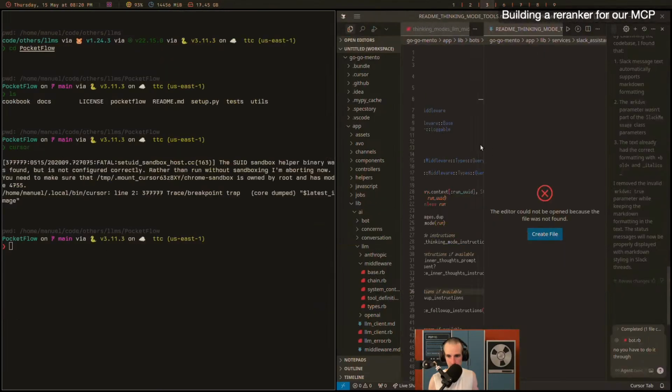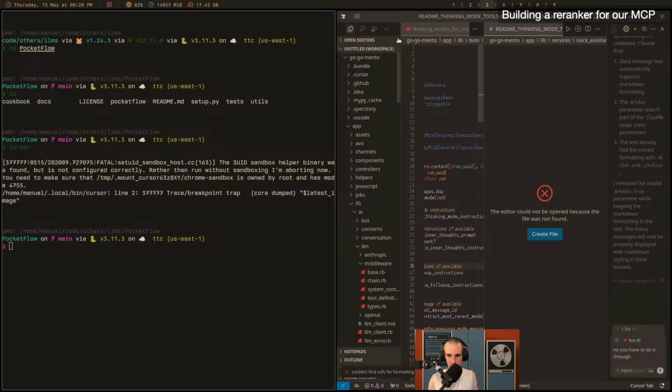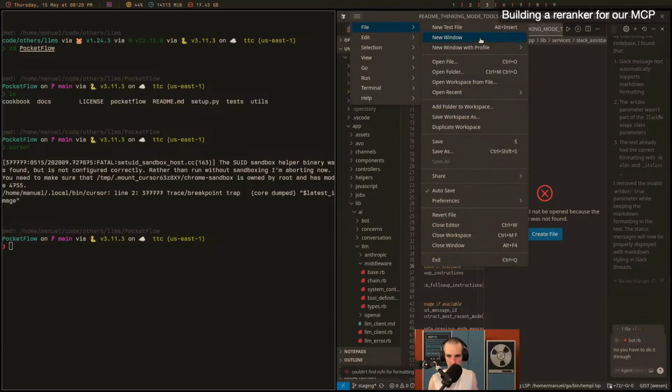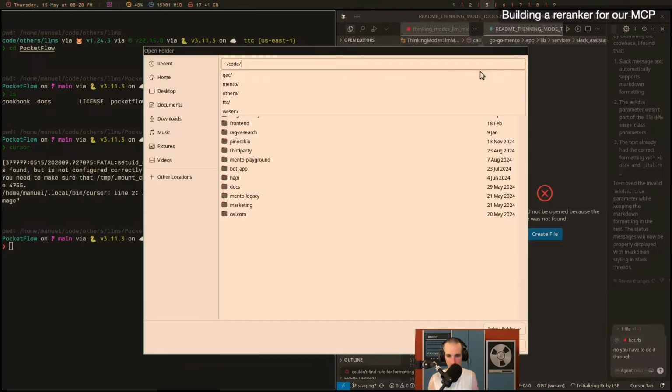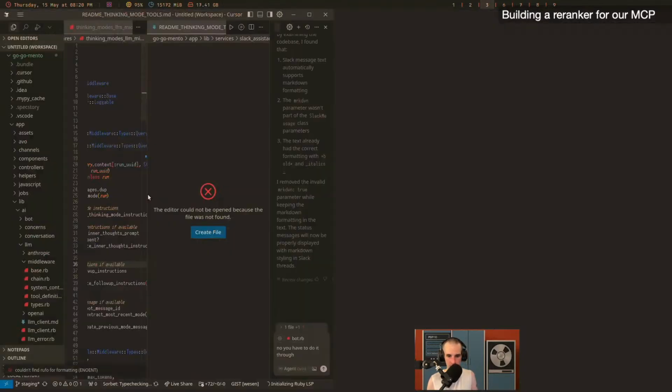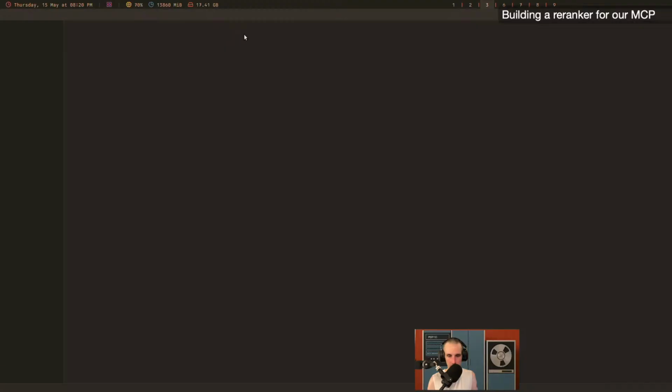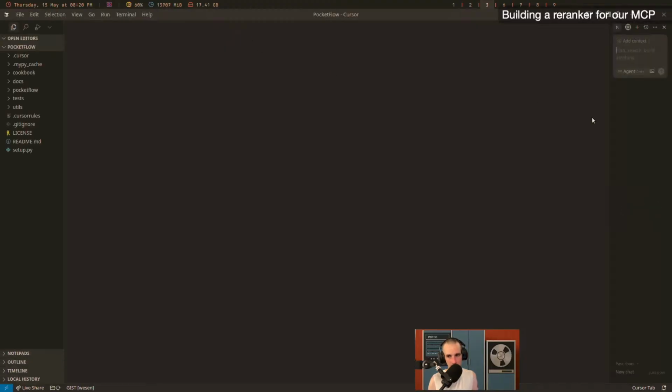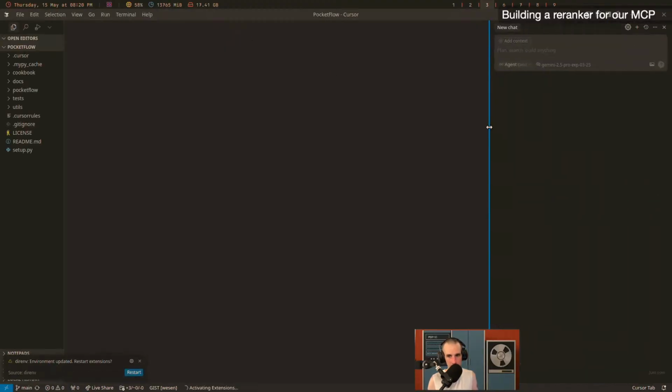Don't save. And then we're going to open, where do I open? Open folder, code, others, LLMs, Pocket Flow. I'm going to open in Cursor, not save my workspace.